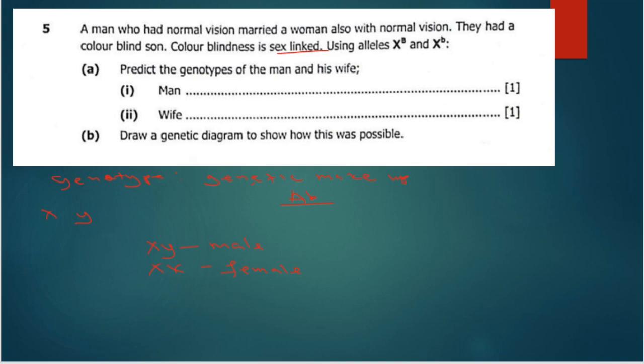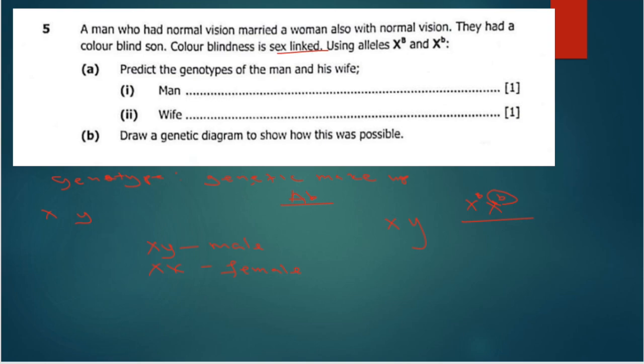So what we are going to do here, we are going to say, if we have a man who has X and Y, it means a man can't be a carrier. What I mean by being a carrier is like this. We have a female who has X and X. Then here we can say X^B and X^b. This represents a carrier. Why? Because here we have a recessive, and a recessive is usually represented by a small letter. A carrier is a person who just carries a certain disease or disorder but is not affected by that disorder.